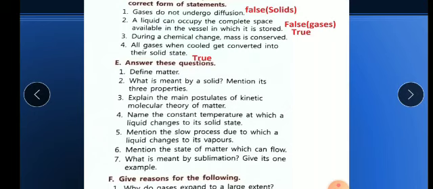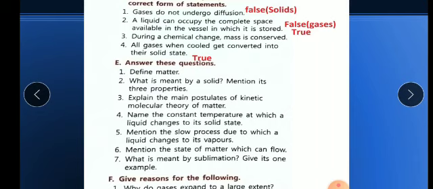Now the first one is the E part, define. First one is define matter. So on page number 7 you will get the answer, in the first line only. Anything which occupies space and has mass is called matter. Okay, so you can write that the three states of matter are solid, liquid and gas. So you can expand your answer also.